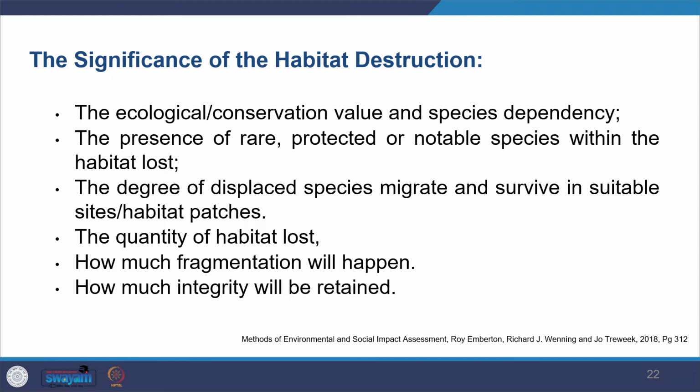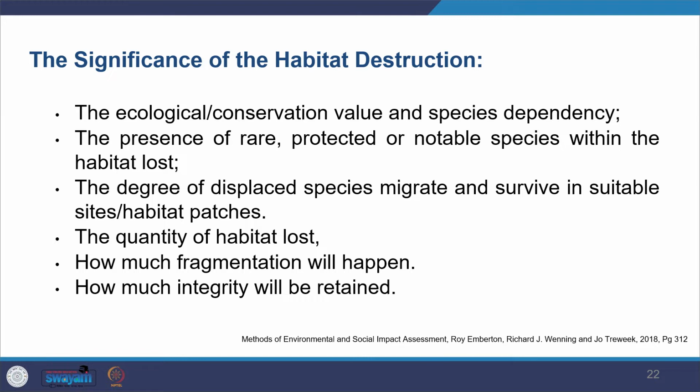And then it will also depend on the quantity of habitat lost. So how much is really being affected, what percentage is affected by the development activity, and how much fragmentation will happen, like how much, because of the activity, it will break down into small pieces.